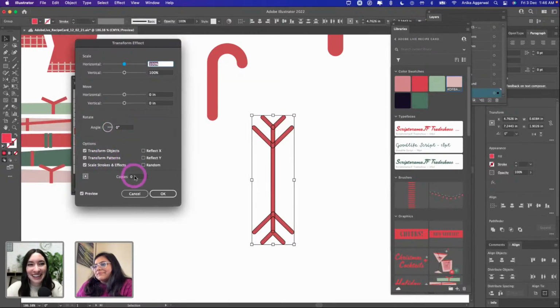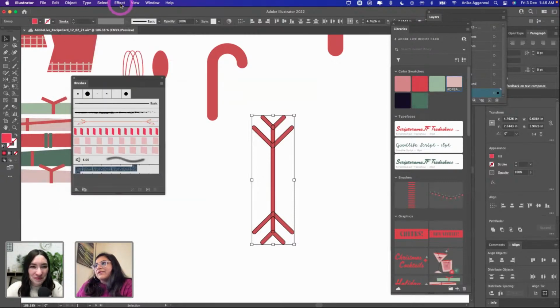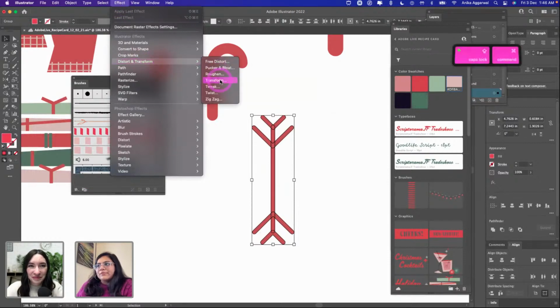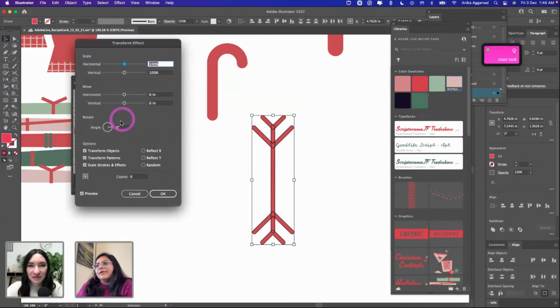So I'm in Object, Effect, Distort and Transform, the Transform panel right over here. I click here and I want to make copies of it and want it like a radial repeat. I can either use the repeat tool, but I prefer to do it this way. Let's just try to make an angle. And this is just by trial.